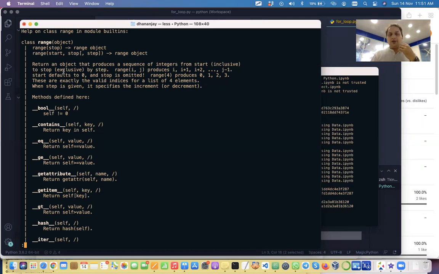If we are using range with one argument, that one argument will act as what? Stop. Very good. If we are passing two arguments, what will the first and second argument act as? They will act as start and stop, right? If you're passing three arguments, it's going to act as start, stop, and step. And you can see it is mentioned here that stop is exclusive, start is inclusive.